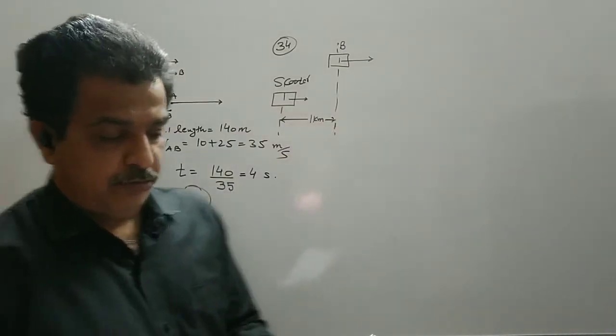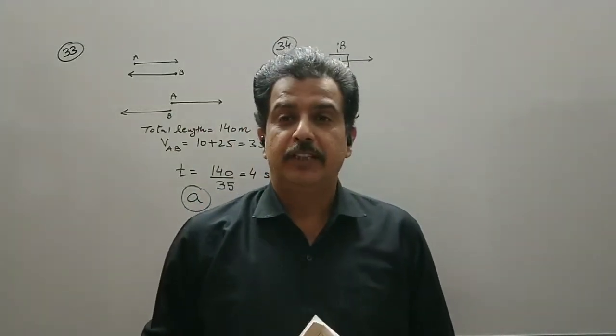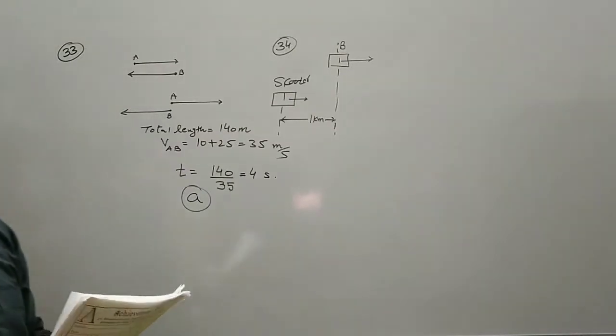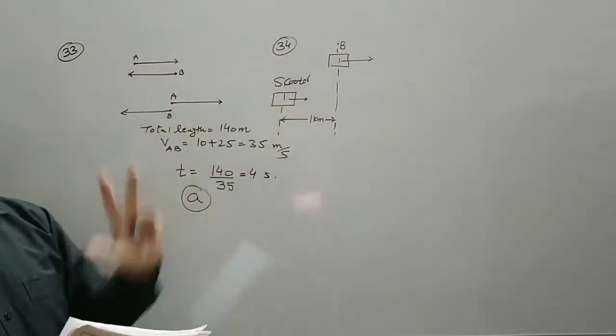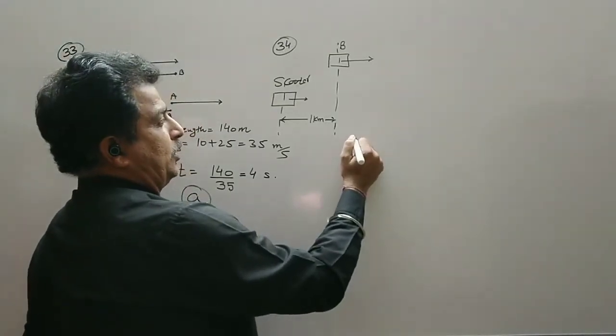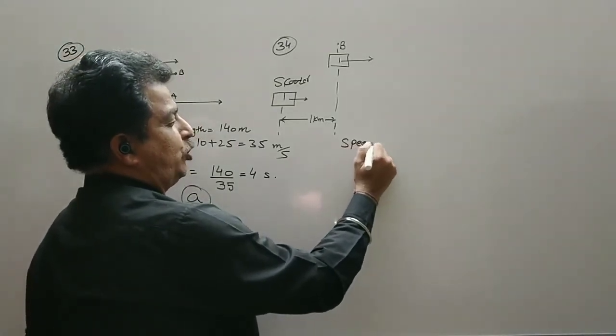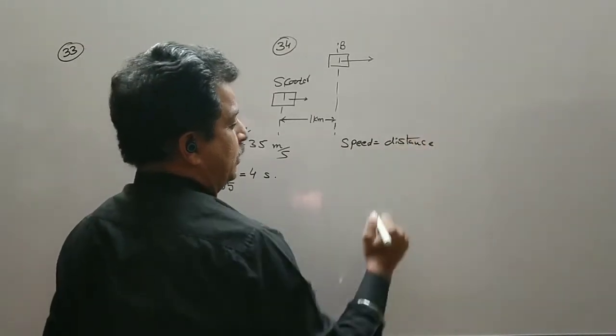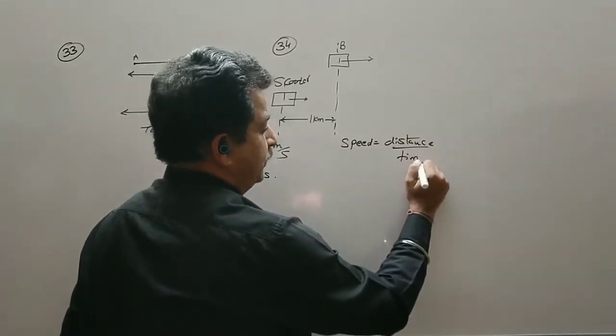A scooterist wishes to overtake the bus in 50 seconds. 50 सेकेंड में इसको ओवरटेक करना है. तो इसकी स्पीड कितनी होगी? The concept is simple. The speed should be equal to distance upon time.